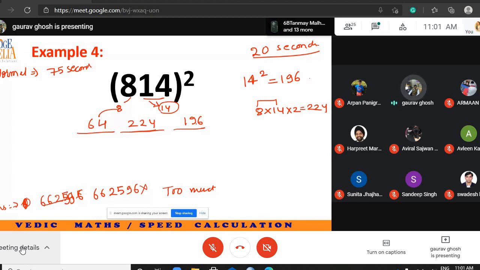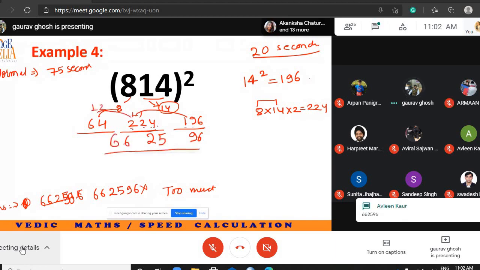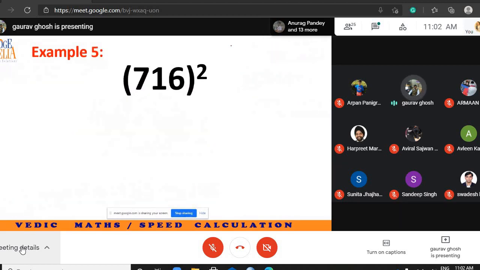I cannot write 3 digits, so I write 96 and shift 1 here. If you shift, this becomes 225. So I cannot write 225. I will write only 25 and shift the other digit to the answer. Very good. Now it's the last question.